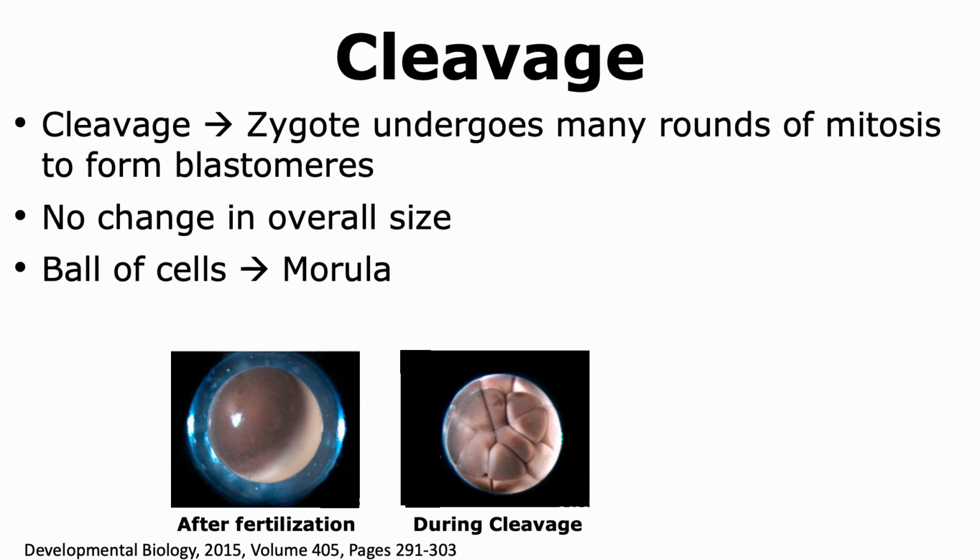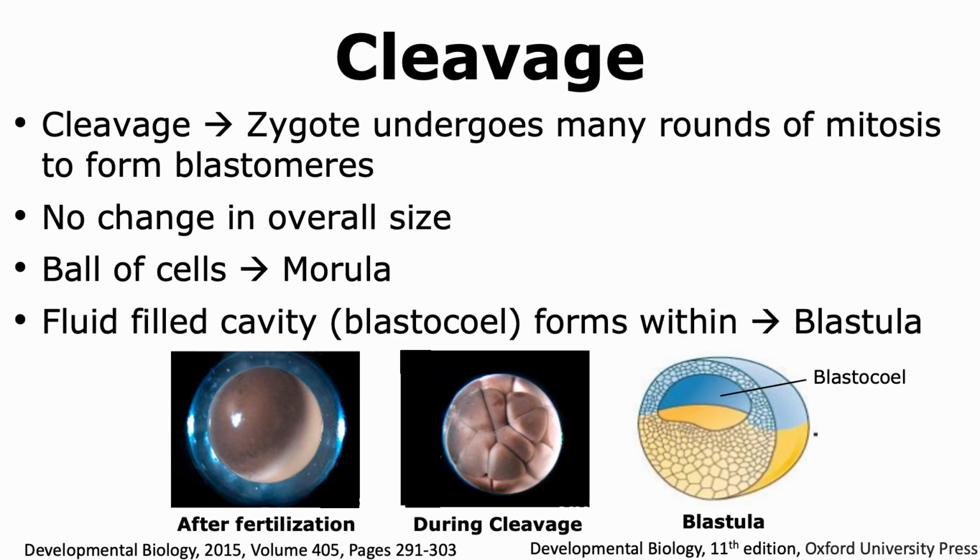The ball of cells that are initially formed during cleavage is called a morula. Towards the end of cleavage, a fluid-filled cavity called the blastocoel is formed. And when such a phenomenon occurs, the organism is called a blastula. The formation of the blastocoel provides a space to allow the cells to start moving, which occurs during the process of gastrulation.